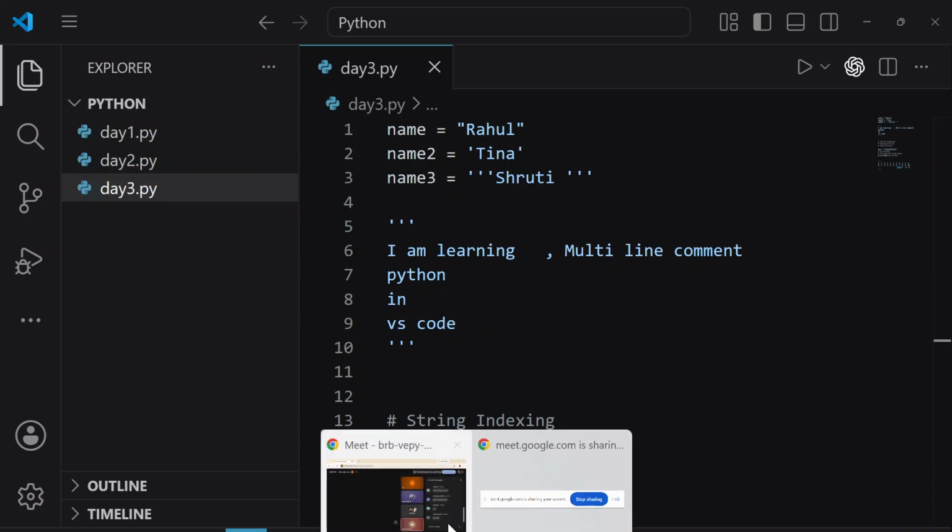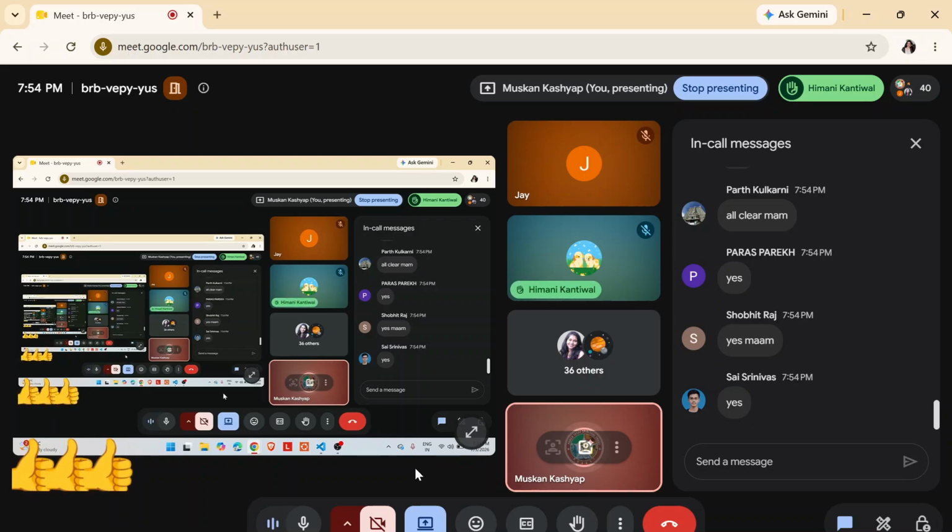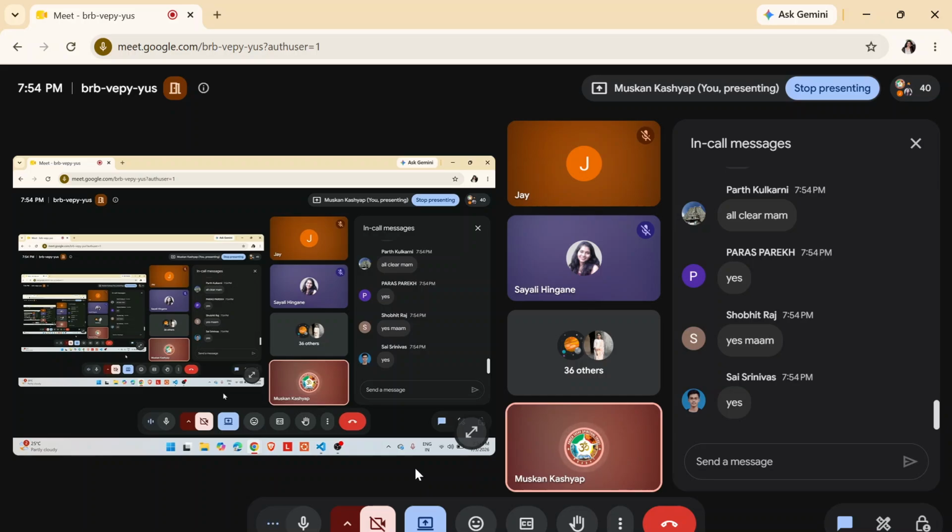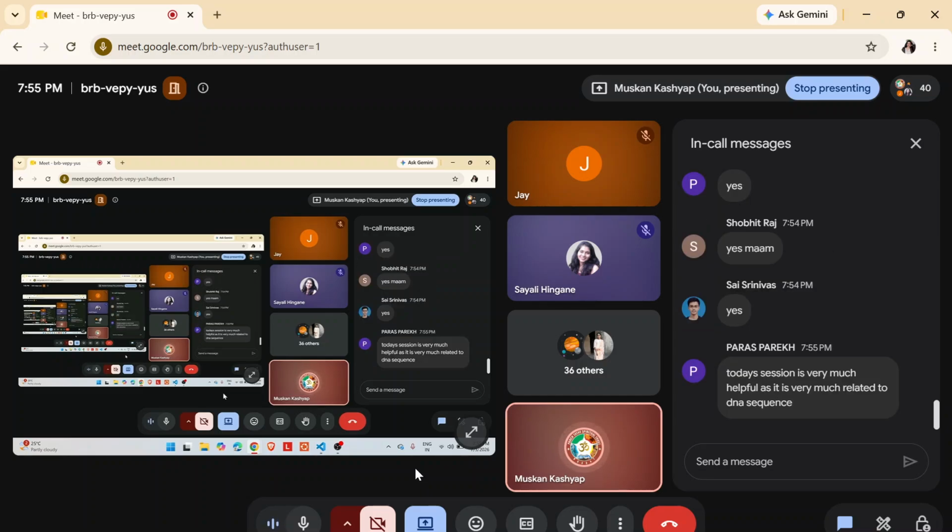Okay, very good, everyone. So I just want to let you know one more thing, that all the assignments that I provide to you, it has a deadline. Okay, so even after the deadline, you can still submit your assignments, but the deadline is for you that you work on time. So even if you are taking your time, you can work according to you, but you need to submit all the assignments in order for you to receive the internship completion certificate. Okay, so if you don't submit all your assignments, all your work, then you are not eligible for the certificate. Because if you are submitting your work, that is how it is shown that you are learning. Okay.